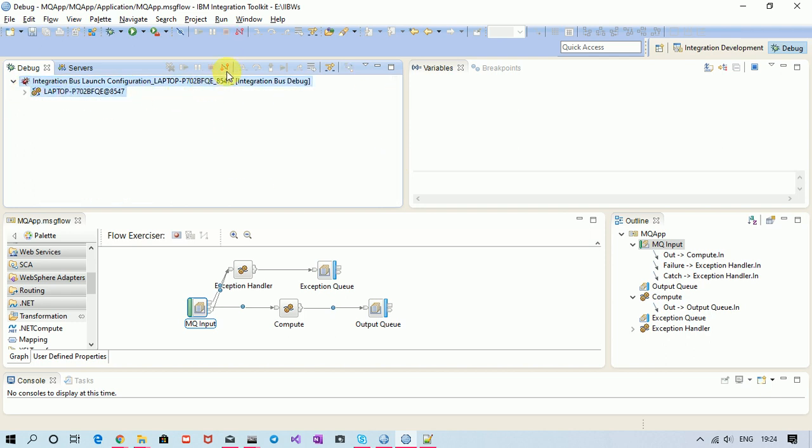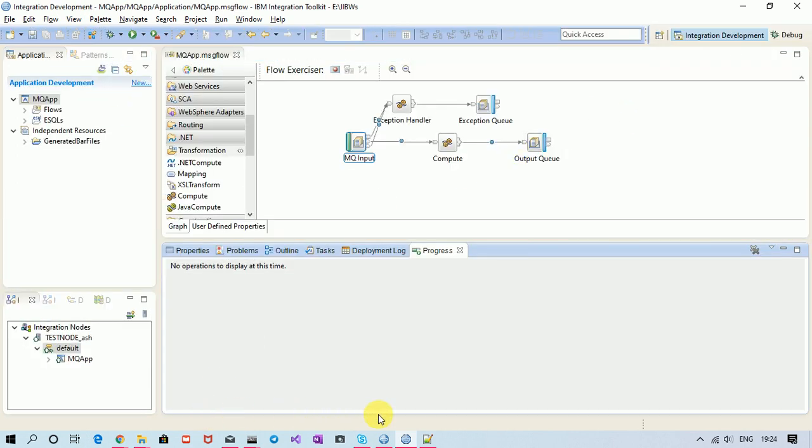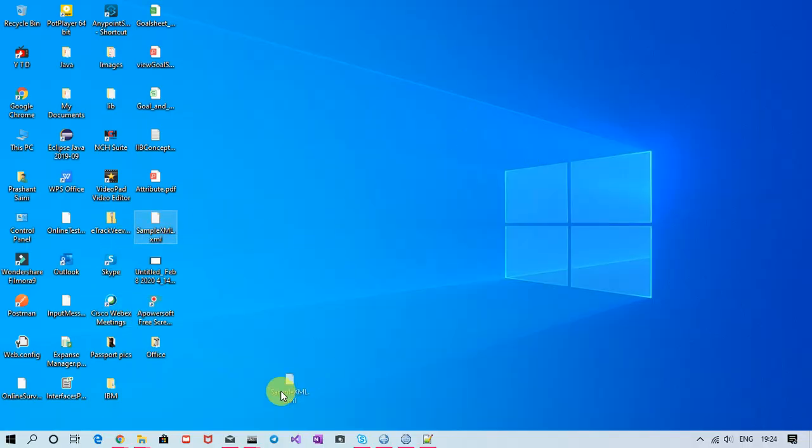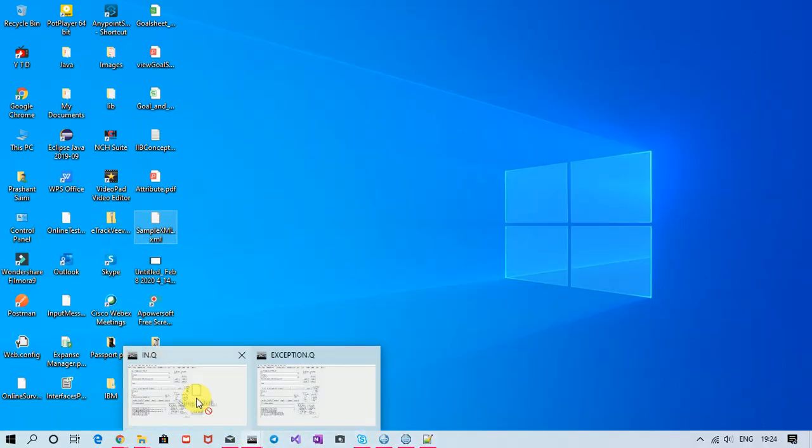Now let's create another scenario where my message will travel through the catch terminal. Let me do one thing. Let me bring this message back to the original, correct state. Again, put this message on the queue.